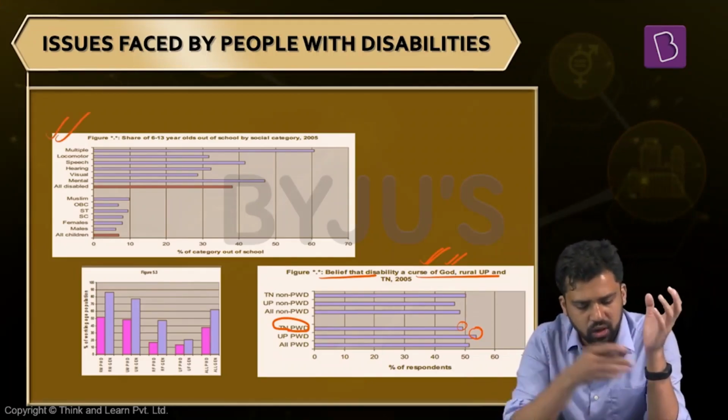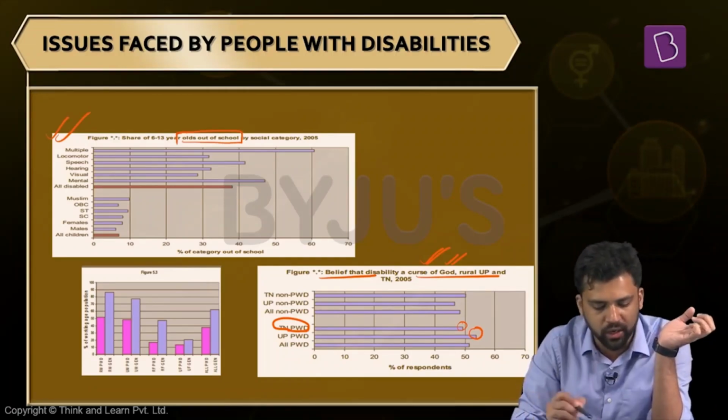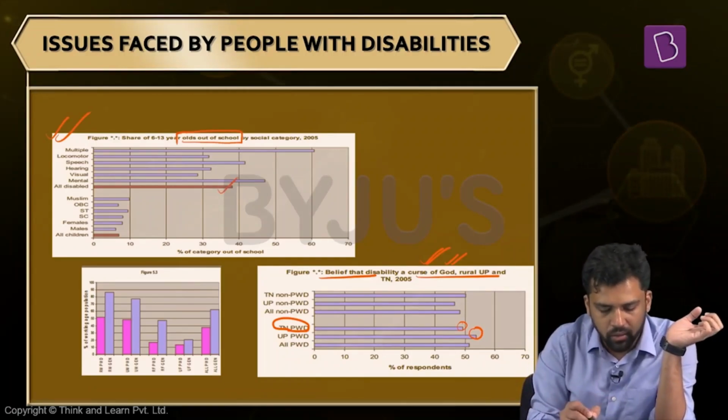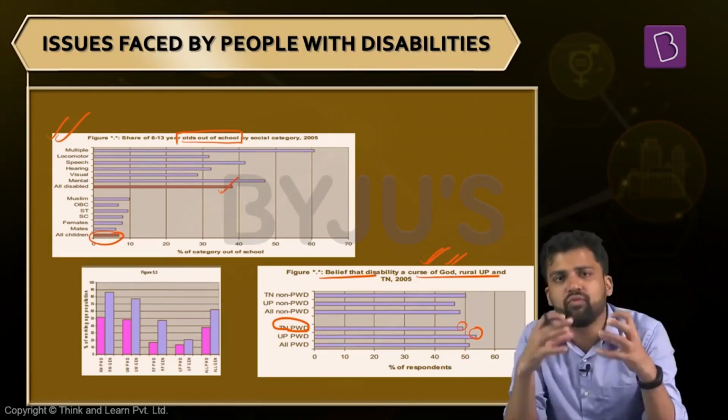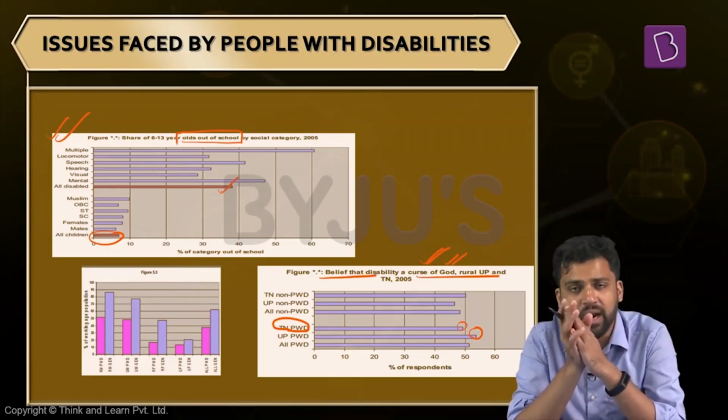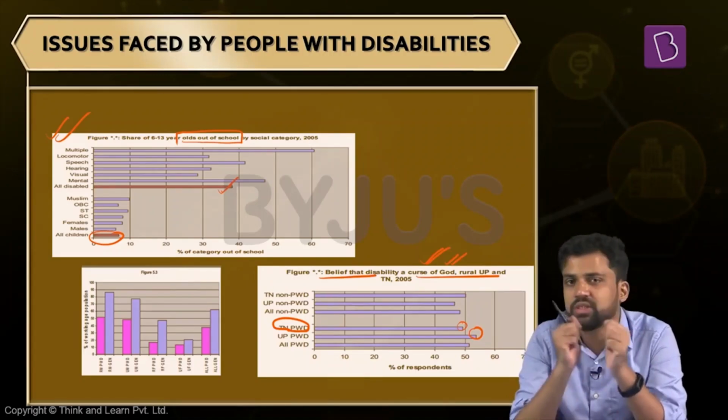Now, some more illustrations here. For example, out of school children by social category. Those who have disability, the numbers are high as compared to the average. Out of school children are less than 10% on average, but for those who have some form of disability, it is very high. So these kinds of illustrations prove the fact that people with disability suffer from some sort of discrimination, some sort of social stigma.